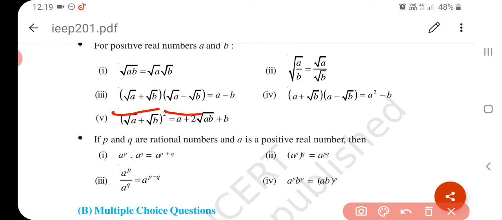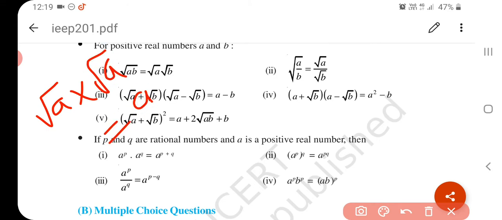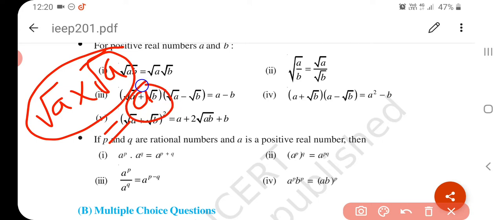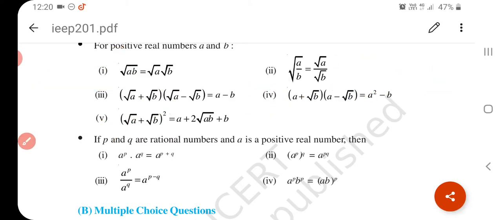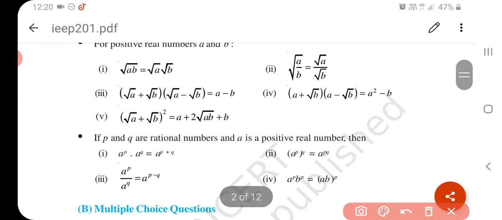And you know one more thing, if you take root a into root a, that becomes a, because the two roots and the variable are the same, so it becomes a number. If we talk about root 2 into root 2, it becomes 2.